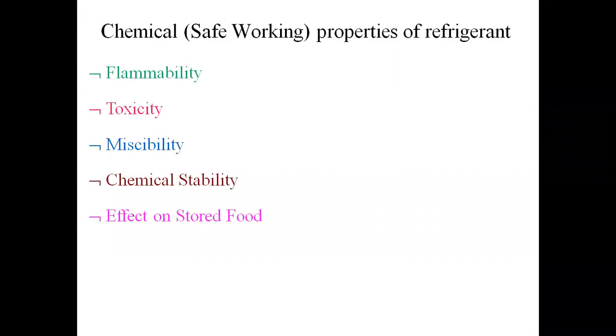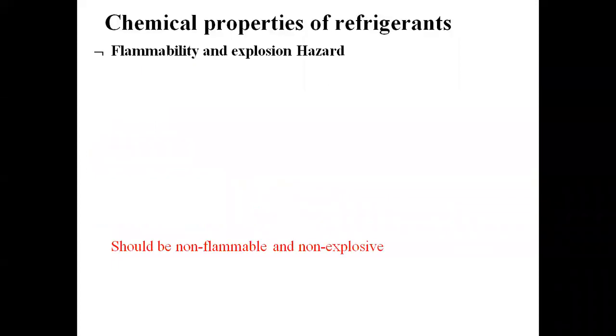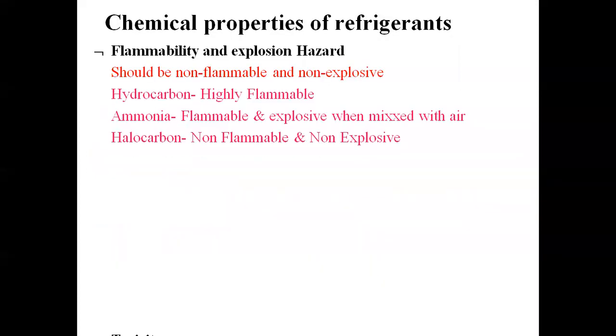Chemical properties are also called the safe working properties. There are various chemical properties which each and every refrigerant possesses. That is nothing but flammability, toxicity, then miscibility, chemical stability, and effect on the stored product or stored food. Related to this also, we have seen for each and every refrigerant.